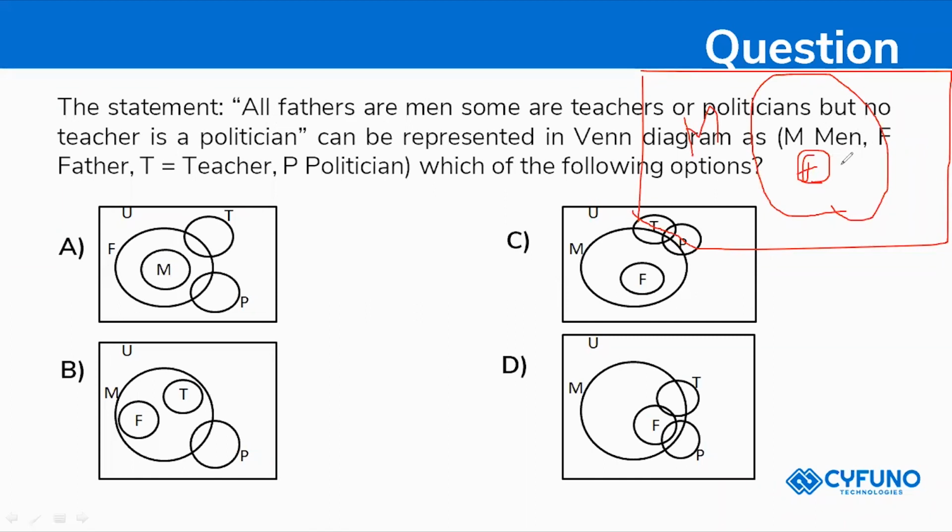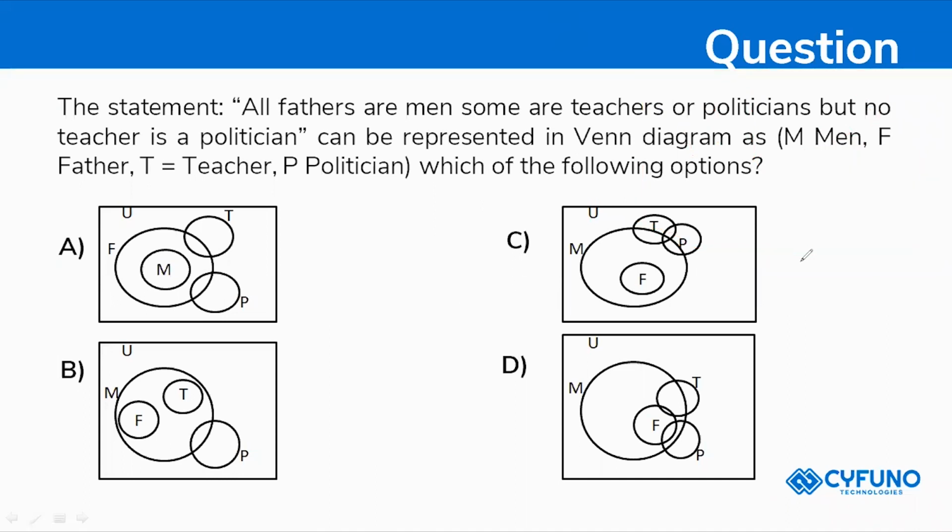So some people are teachers, right? Some people are teachers and then are politicians. So they can be the politicians also. But no teacher is a politician. So what will happen? So this diagram is wrong. Again, I'm taking the universal set.